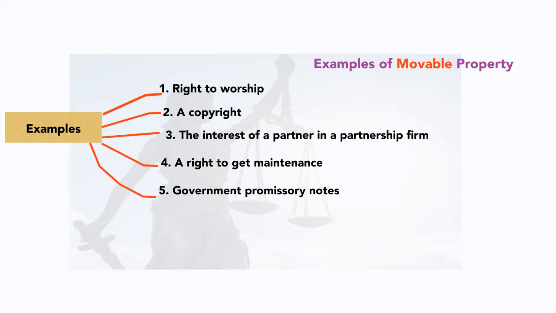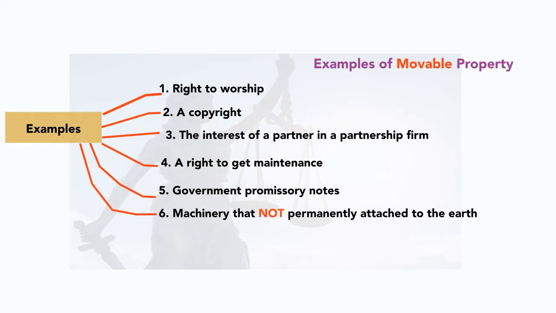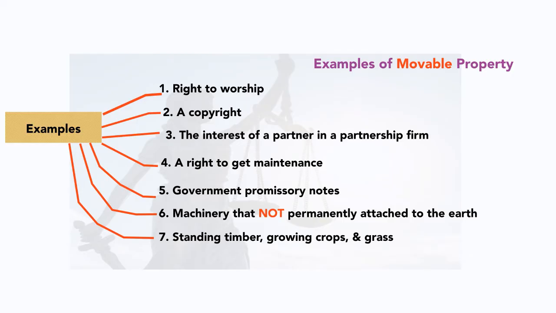Government promissory notes. Machinery that is not permanently attached to the earth and can be shifted from one place to another. And standing timber, growing crops and grass. Regarding this point, we have discussed in detail just a few minutes ago, because it could be either movable property or immovable property depending upon the nature you are going to use.